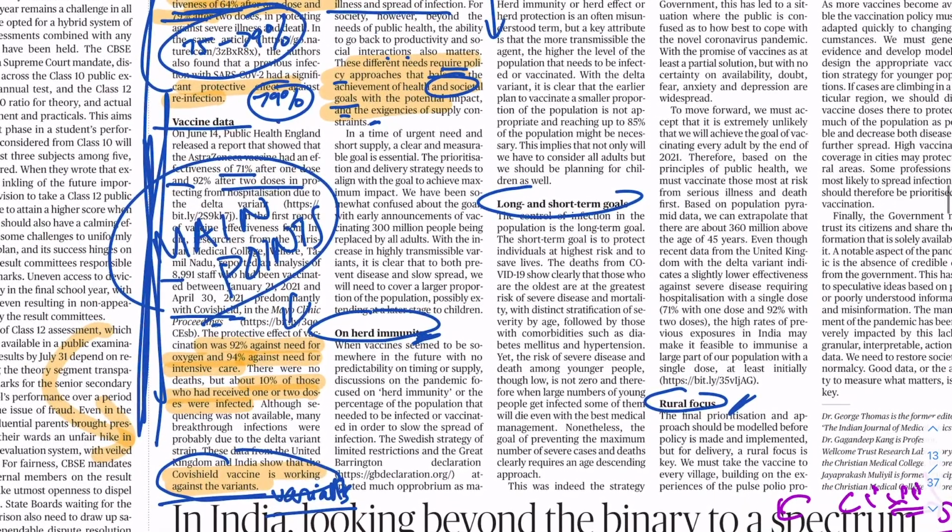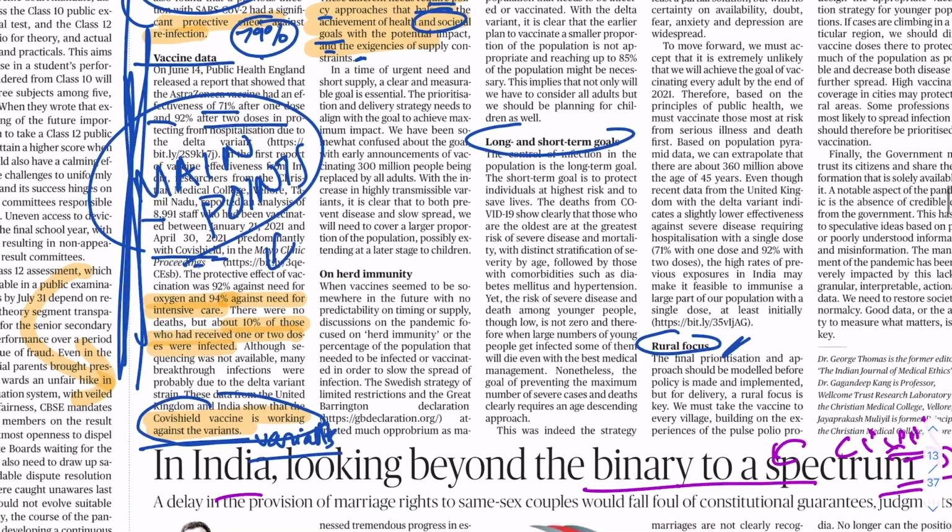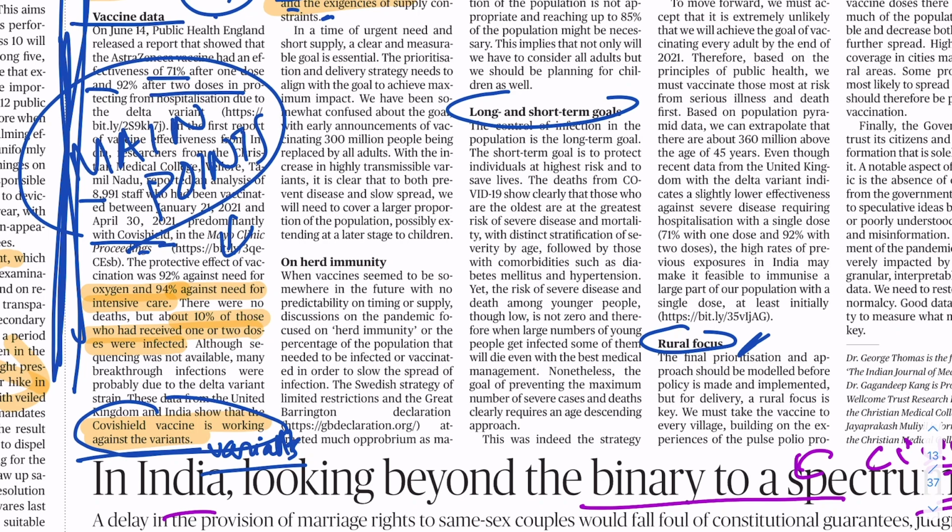So now let's go to herd immunity, kind of skipping this portion, not needed. On herd immunity, when vaccines seem to be somewhere in the future with no predictability on timing or supply, discussions on the pandemic focused on herd immunity, or the percentage of population that is needed to be infected or vaccinated in order to slow the spread of infection. So here they have given the definition of herd immunity, and you should write this definition: herd immunity is basically the percentage of population that is needed to be infected or vaccinated in order to slow the spread of the infection. This definition can be used in many questions that might come in the UPSC exam mains.